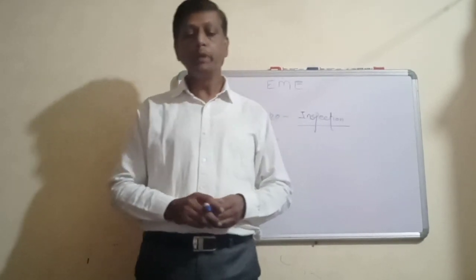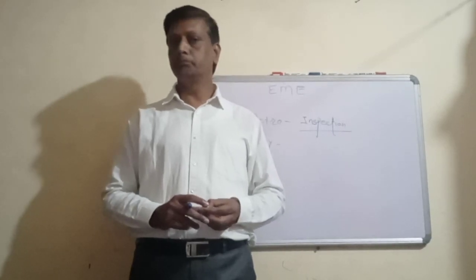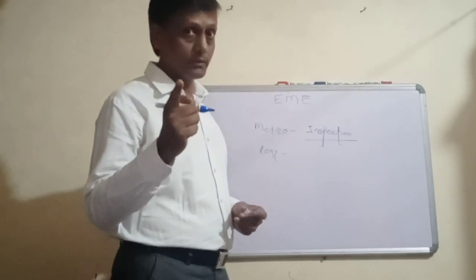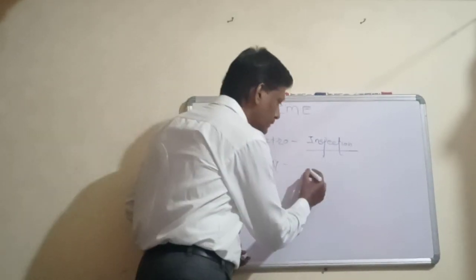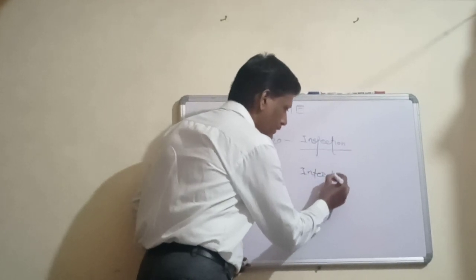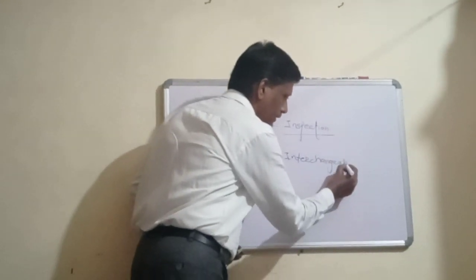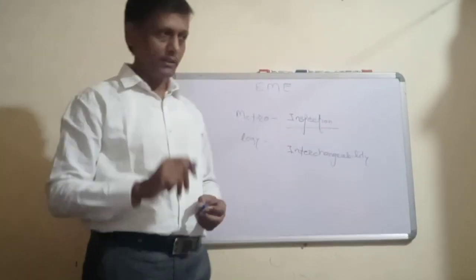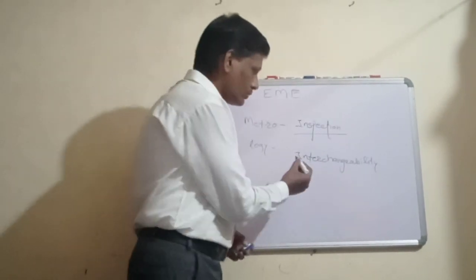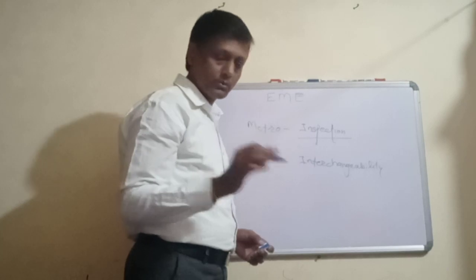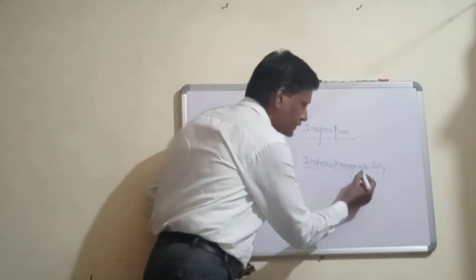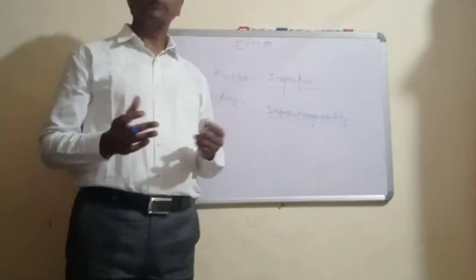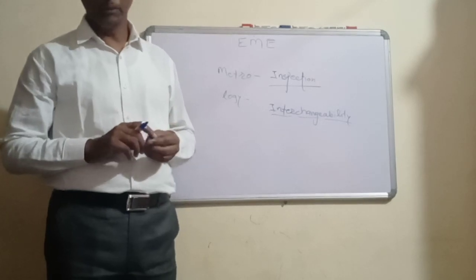Second one: to meet the interchangeability of manufacture. Here you are coming across a new word, interchangeability. What is interchangeability? Okay, I will tell you in detail. Split this complete word into three parts: inter, change, and ability. These three parts combine to make one complete word, interchangeability.